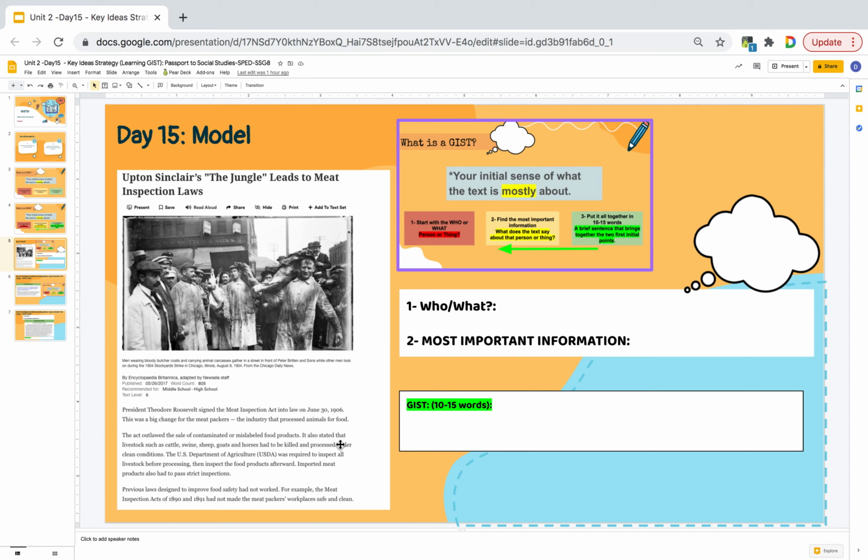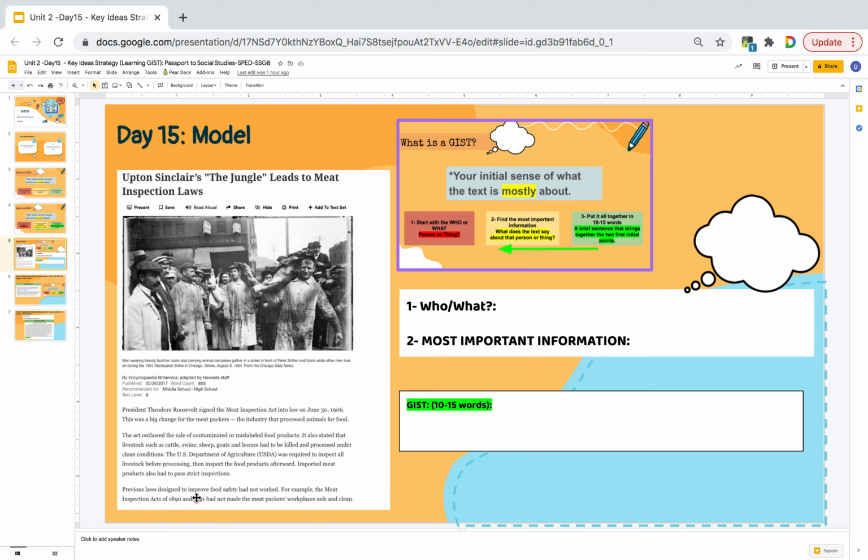It also stated that livestock, such as cattle, swine, sheep, goats, and horses, had to be killed and processed under clean conditions. The U.S. Department of Agriculture, USDA, was required to inspect all livestock before processing, then inspect the food products afterward. Imported meat products also had to pass strict inspections.